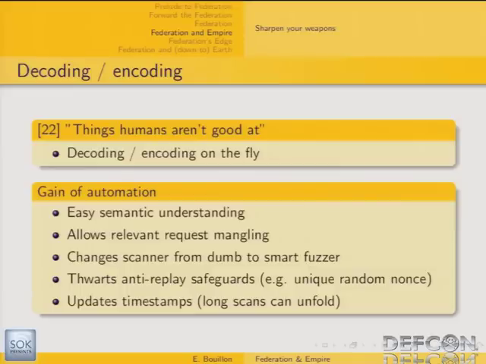Also, it allows you to do more relevant request mangling. And if your web application scanner happens to be a fuzzer, then instead of fuzzing a big chunk of meaningless data, you're going to fuzz each specific parameter more accurately. And it also allows you to thwart some anti-replay safeguards, like the need to change random numbers at each request. It also allows you to update timestamps on the fly, which allows long scans to unfold properly and avoids some false negative results.